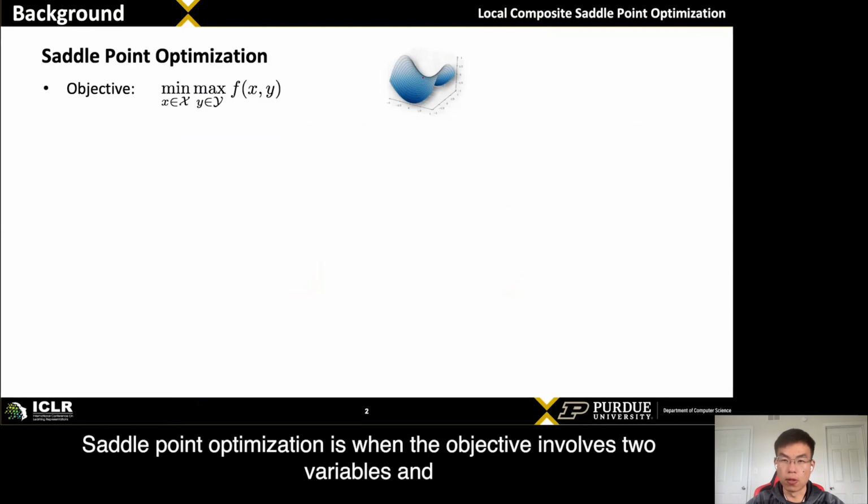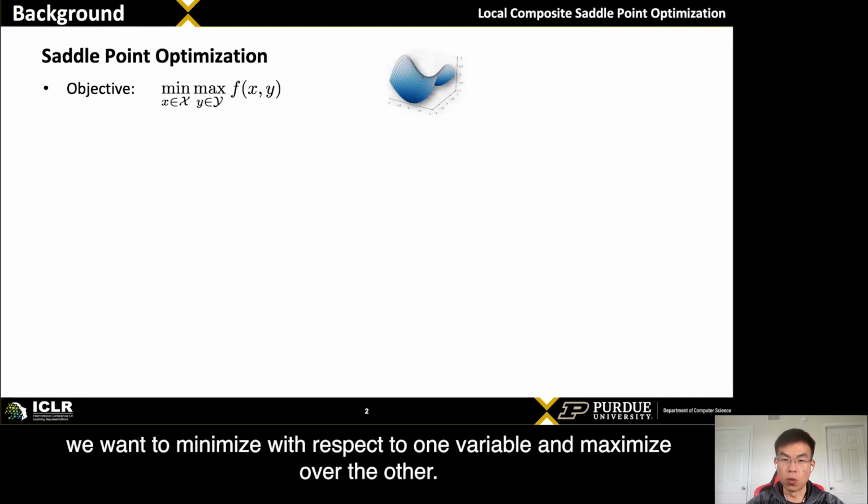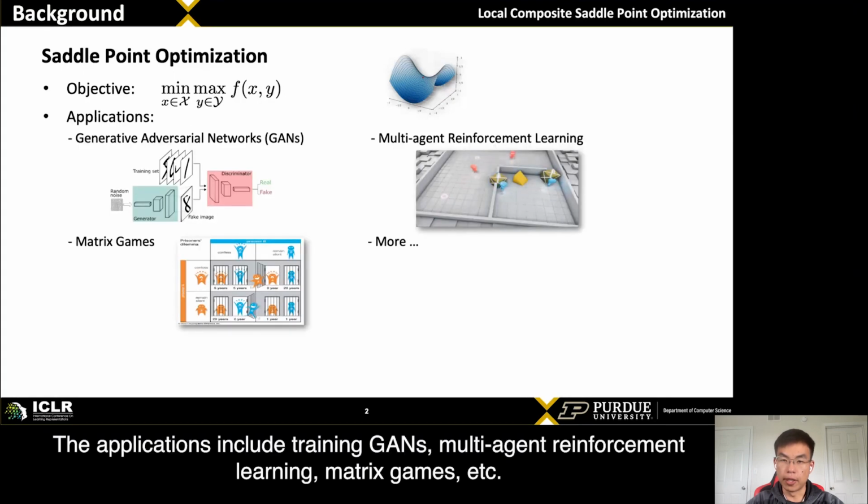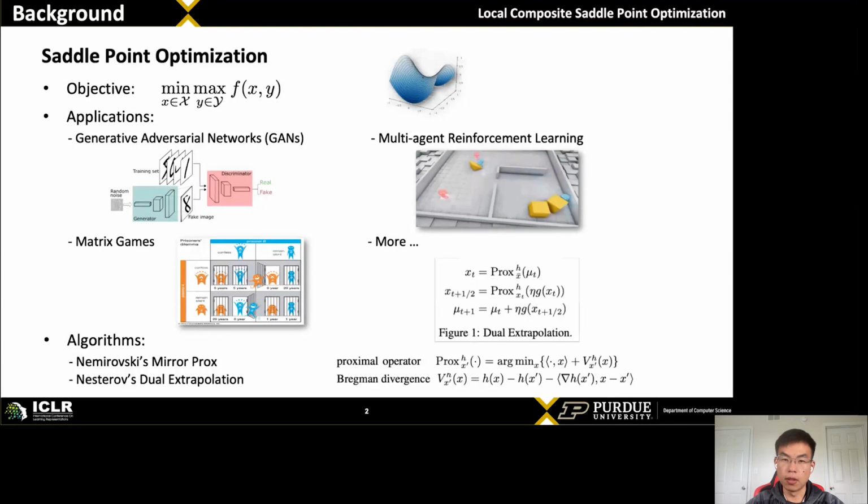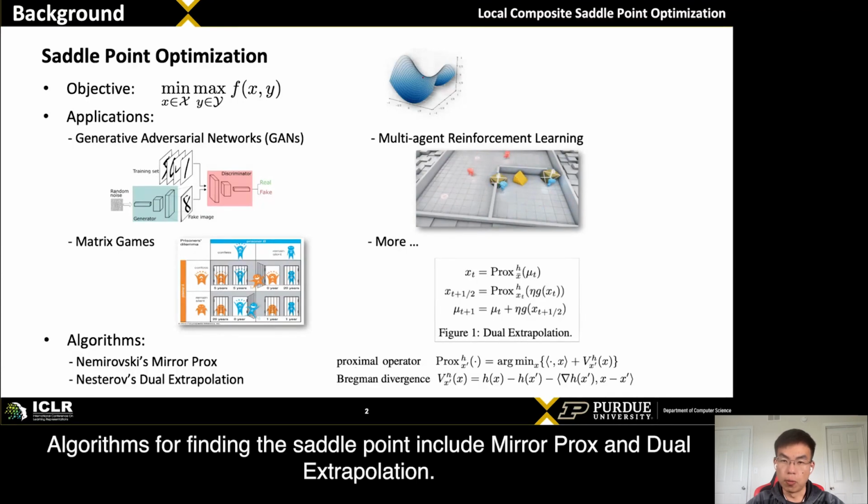Saddle point optimization is when the objective involves two variables, and we want to minimize with respect to one variable and maximize over the other. The applications include training GANs, multi-agent reinforcement learning, matrix games, etc. Algorithms for finding the saddle point include mirror prox and dual extrapolation.